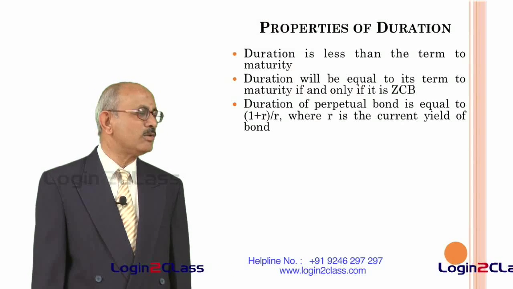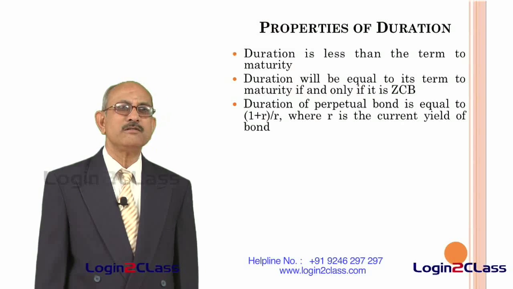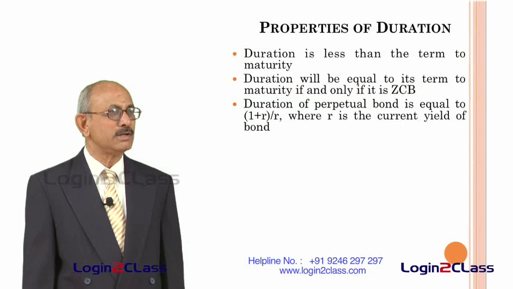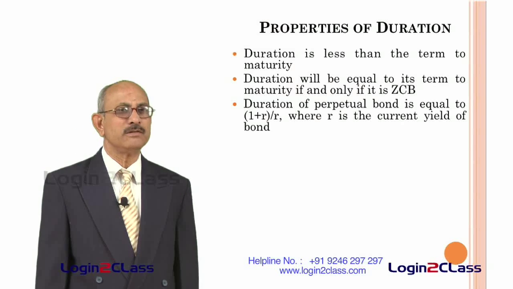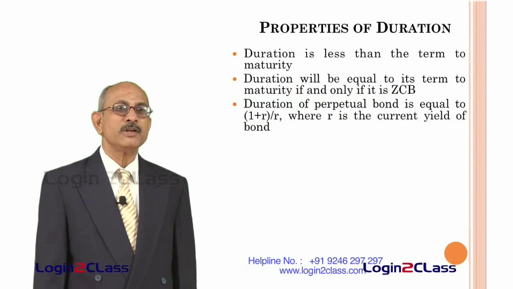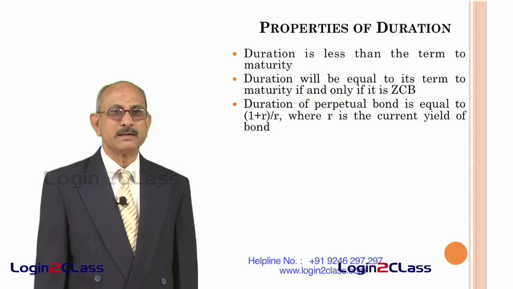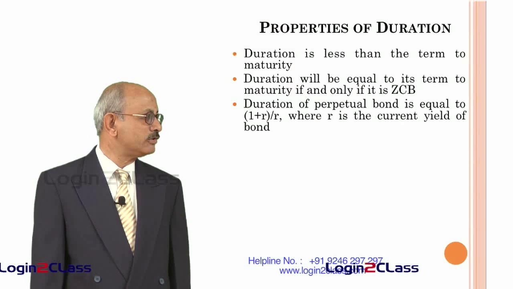If, say, the current yield of the bond is 10%, then this will be 1 plus 0.1 divided by 0.1, that will be the duration of the bond, that is 1.1 divided by 0.1, that will be around 11 years. So, in that case, after 11 years, you should be able to get your bond money back, because that is the duration of a perpetual bond.